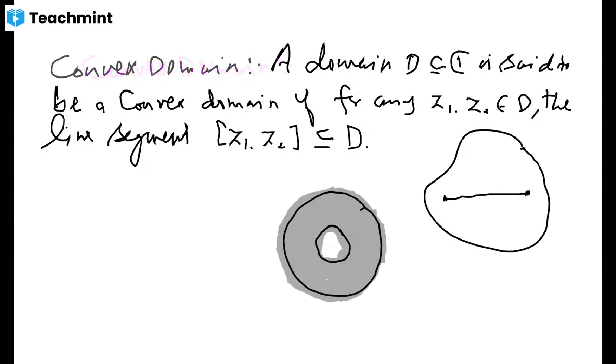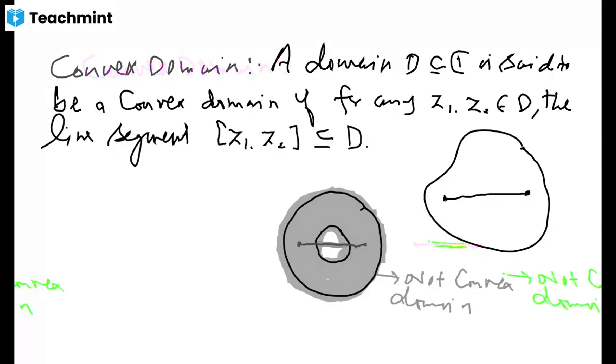If we consider a point here and another point here, then the line segment joining these two points has to pass through the interior of the smaller circle, but that interior is not a part of the domain. So this is not a convex domain.